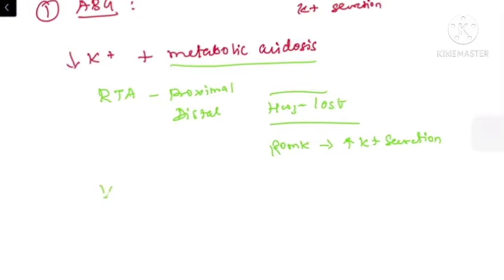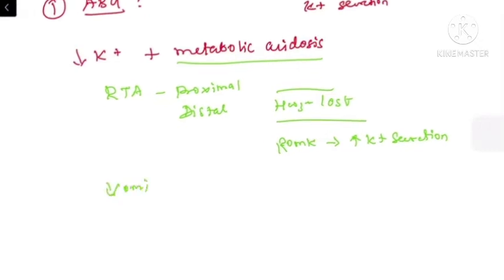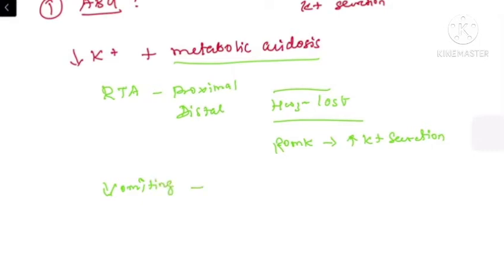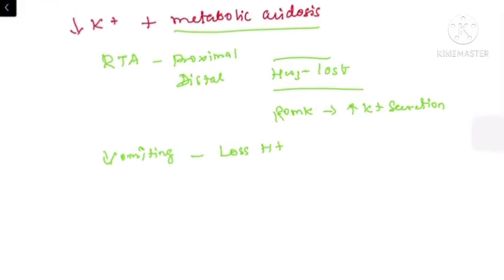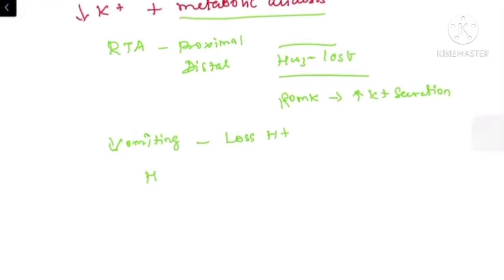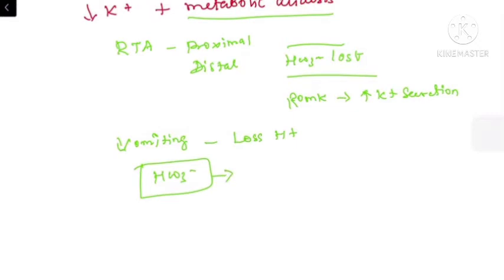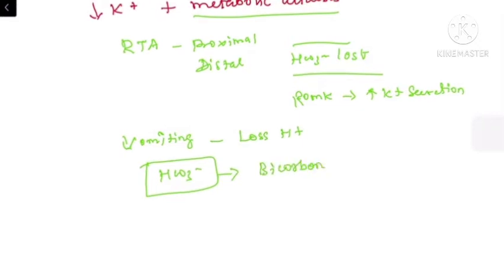And there are other causes like excessive vomiting, which in turn leads to loss of H+, which is compensated by reabsorption of bicarbonate. So there will be excessive bicarbonate present in these patients, which will be excreted by the kidney, causing bicarbonaturia again. So the same mechanism will be activated. So this will lead to potassium excretion.